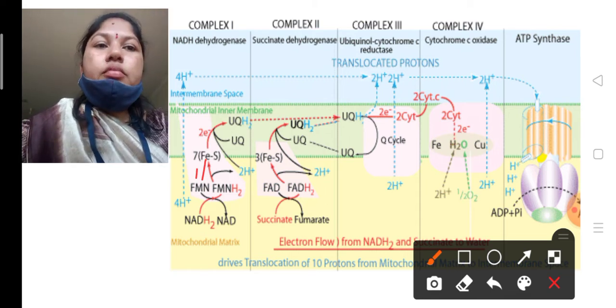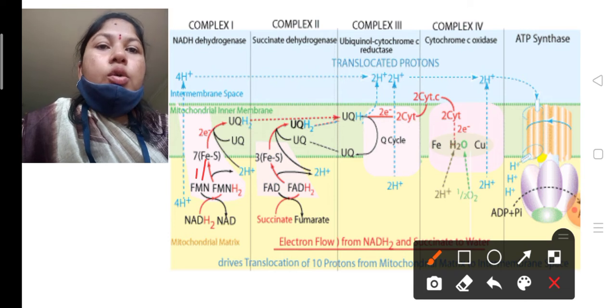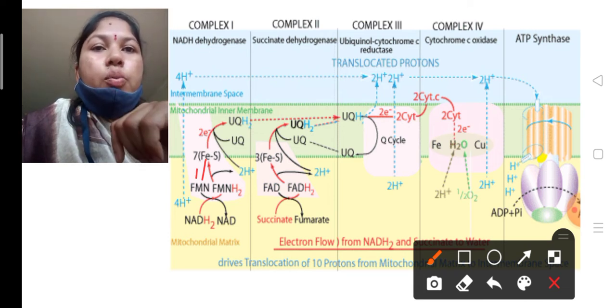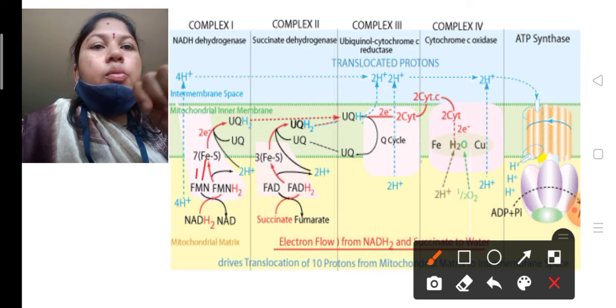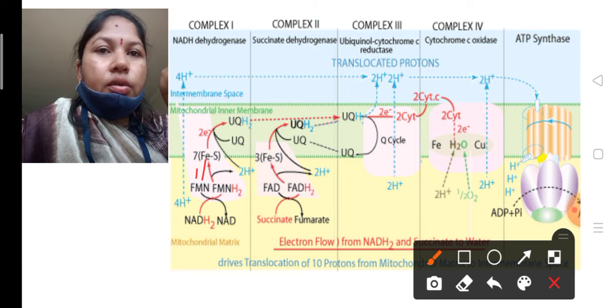So totally 4 protons enter from the matrix to the intermembrane space. Is it clear? Totally 4 electrons, 2 from complex 1 and 2 from complex 2, are produced and they reach the complex 3 molecule. Complex 3 is called cytochrome C reductase.